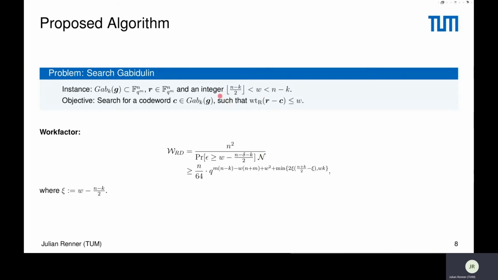Because, as I said in the beginning, this codeword C does not have to be exactly the codeword regarding this vector R, but any codeword which is in rank distance at most W from R. Then we can quantify all these values and give a lower bound on it, which is this expression. It's not really nice to read, so I will not read it out.